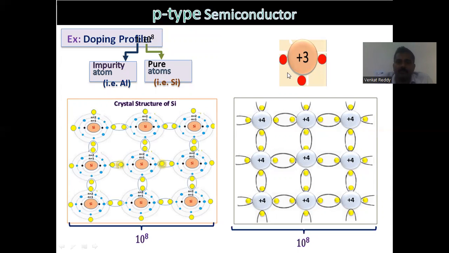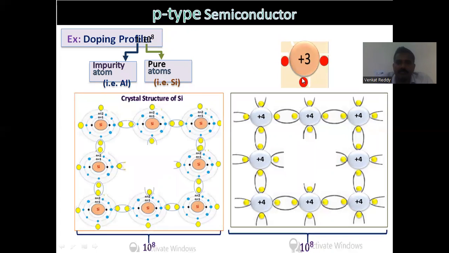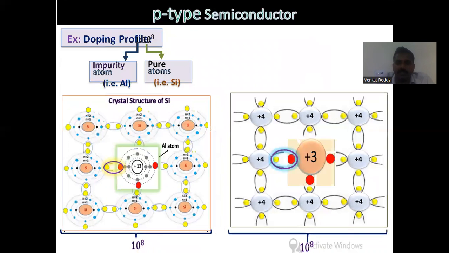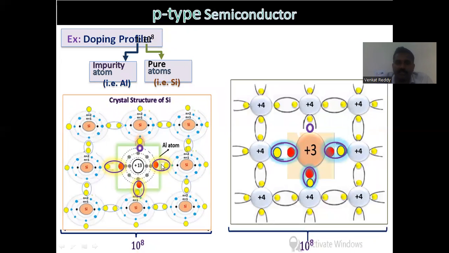For p-type, aluminum or third group elements have only 3 electrons in the outermost shell. When we replace a silicon atom with this aluminum atom, 3 covalent bonds are formed between the 3 red electrons and 3 yellow electrons, but there is a vacant covalent bond here.